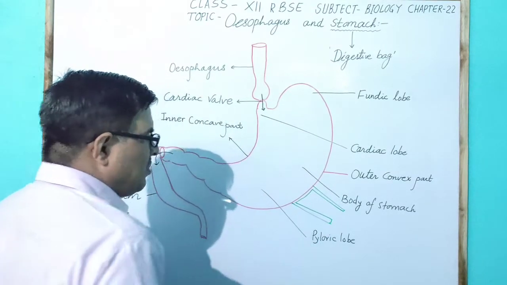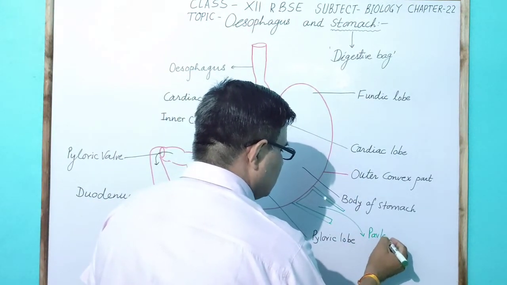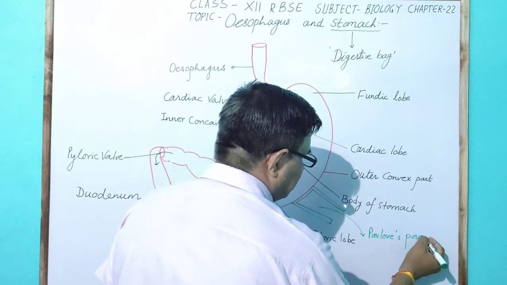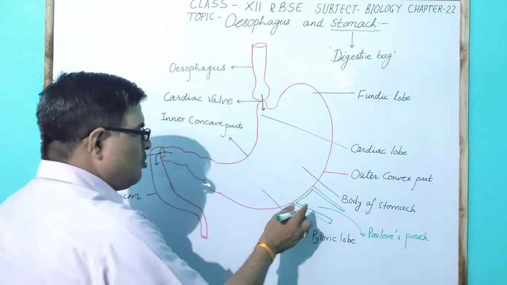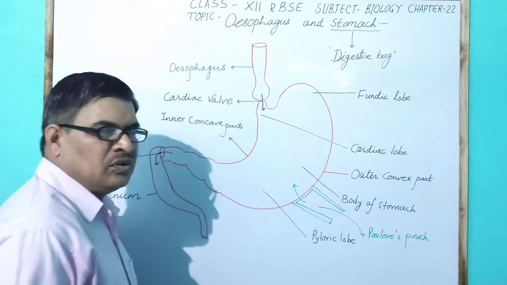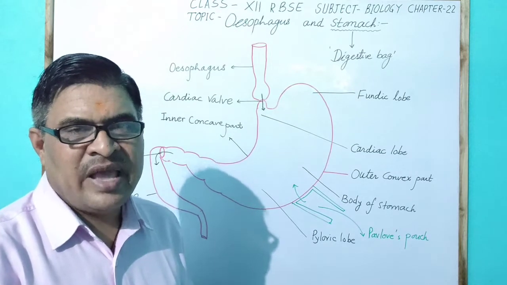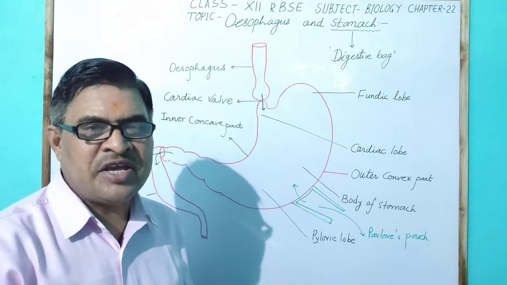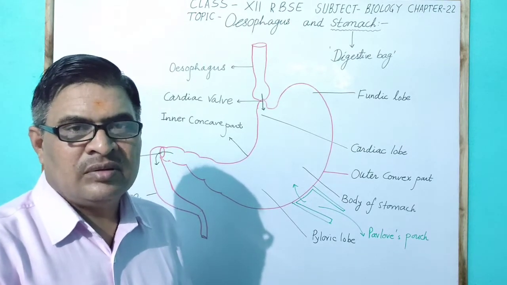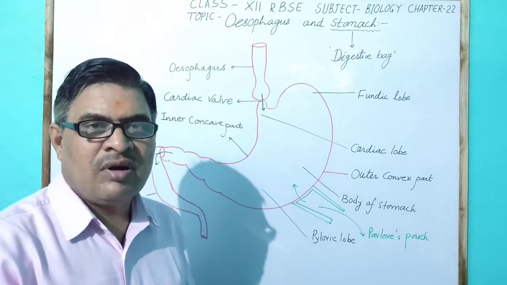This Pavlov pouch generally secretes mucus, helpful in the digestion of food, and is present in the outer convex part of the stomach.